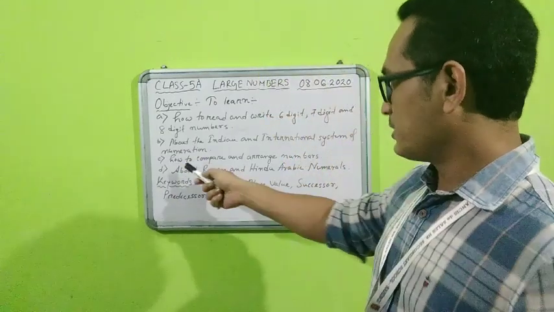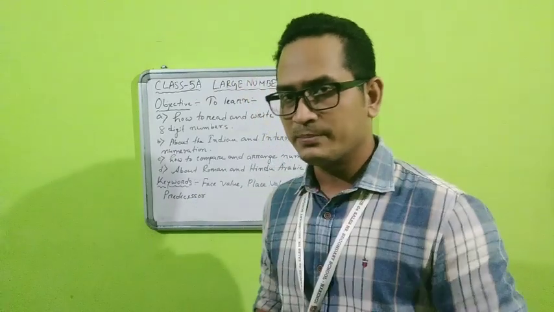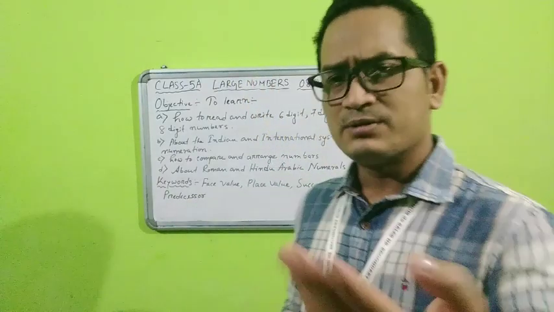Third one is about how to compare and arrange numbers. Now students, how to compare and arrange numbers is a very easy concept. If I give you two numbers, say those are large numbers only, and you need to say which one is greater, which one is smaller, what will you do? There should be a system, isn't it? By looking at the number first, you need to decide, okay, this is the system through which I can find out that this is greater, this is smaller. So that is called comparing, how to compare two numbers, or not two only, 3, 4, 5.